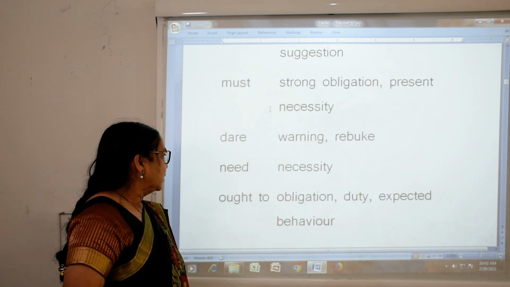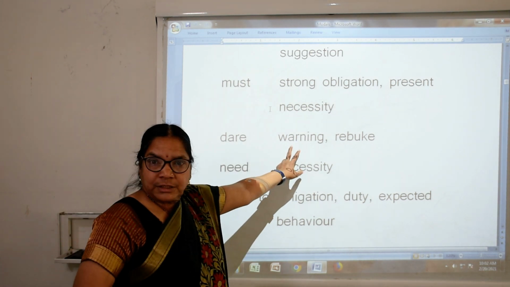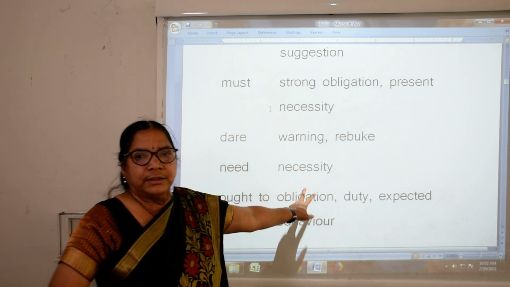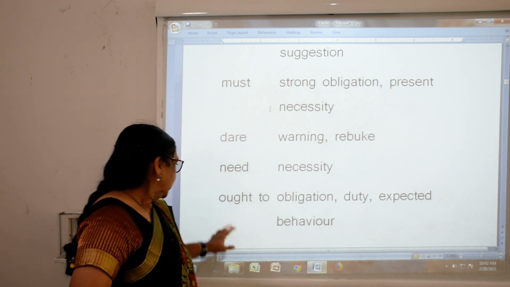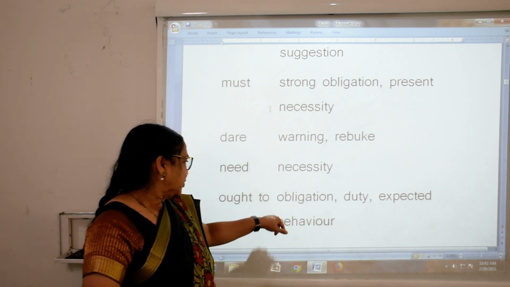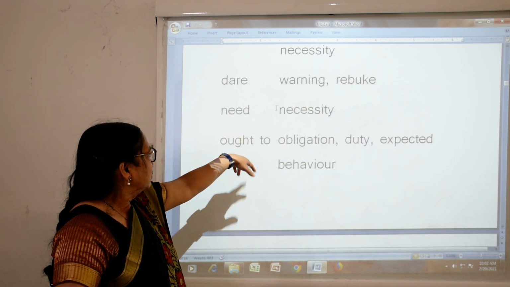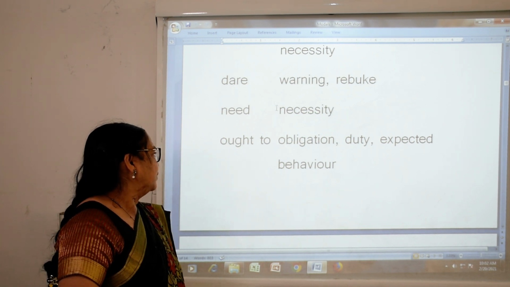Now dare means warning, and need is necessity. Then ought to is used for obligation and duty, need is used for necessity, ought is used for duty and behavior.